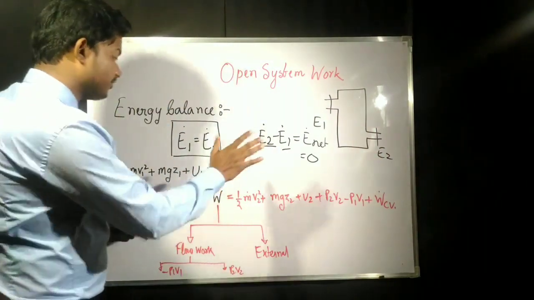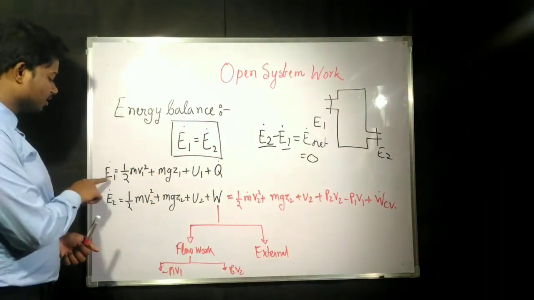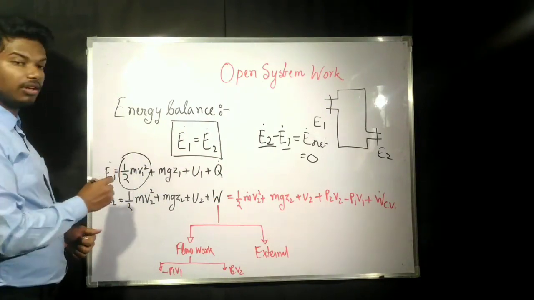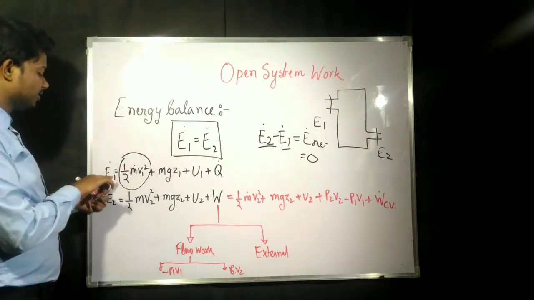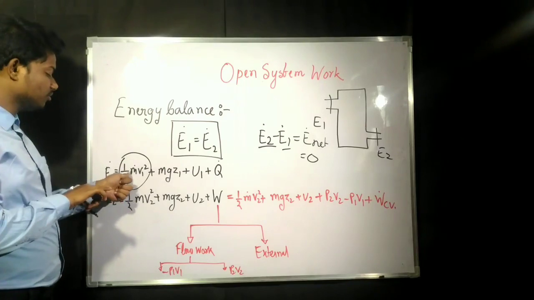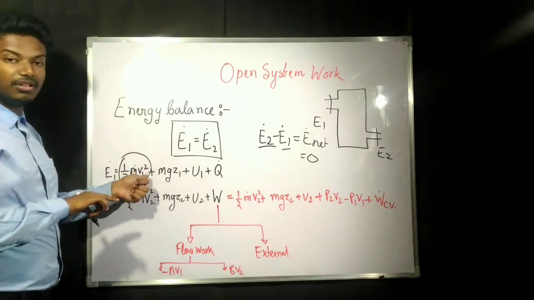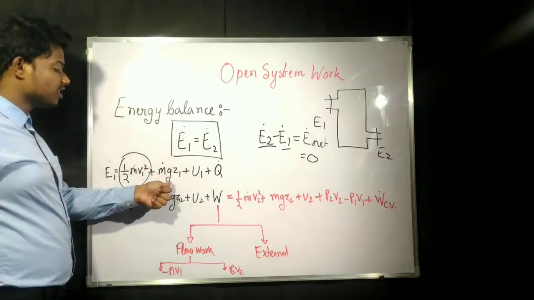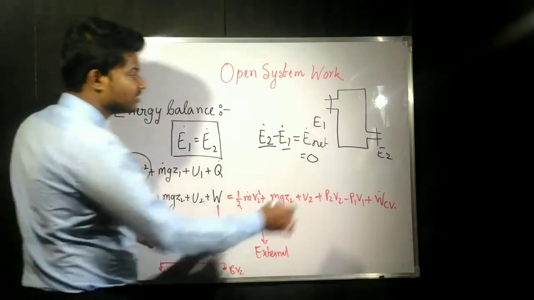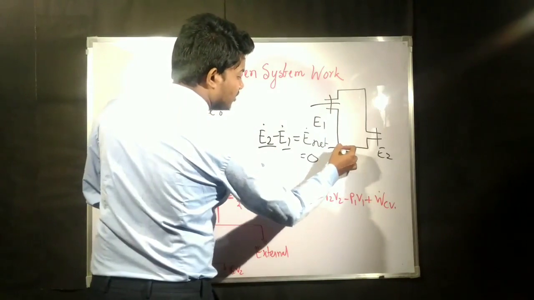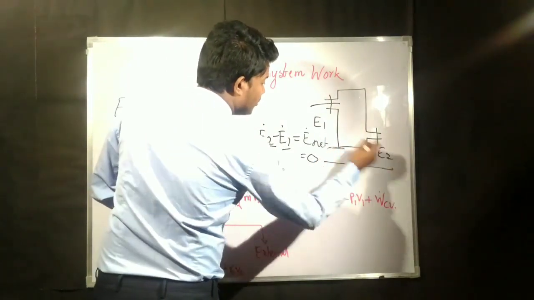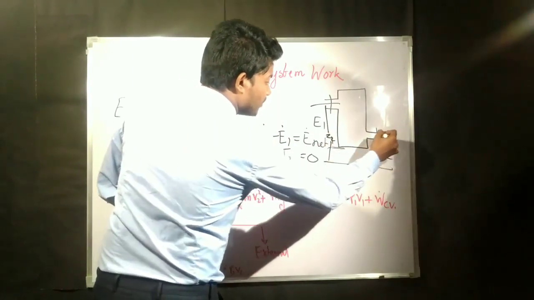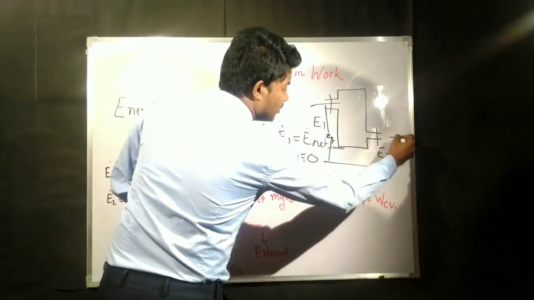After writing this, E1 consists of half mv square. It is a rate of change of energy, so it will be half into m dot into v1 square, the kinetic energy per unit time. This one is potential energy, m g z1. Z1 means this height from some datum, and this would be z2.